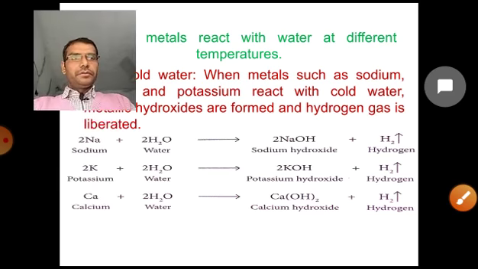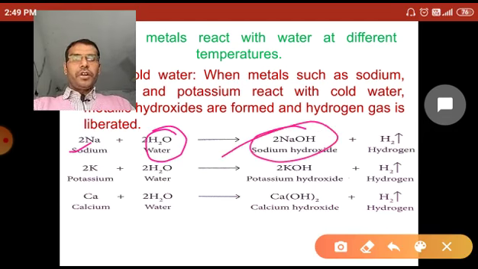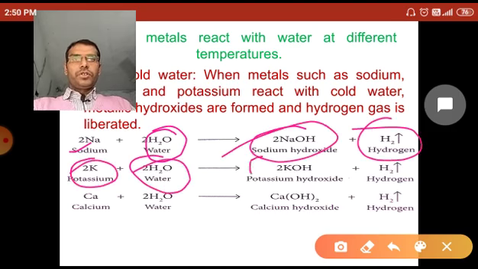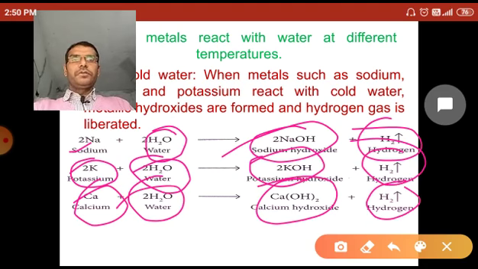Let's see the example reactions. Sodium reacts with cold water. It forms sodium hydroxide and liberates hydrogen gas. Potassium reacts with cold water to form potassium hydroxide and liberate hydrogen gas. Calcium reacts with water to form calcium hydroxide and liberate hydrogen gas.